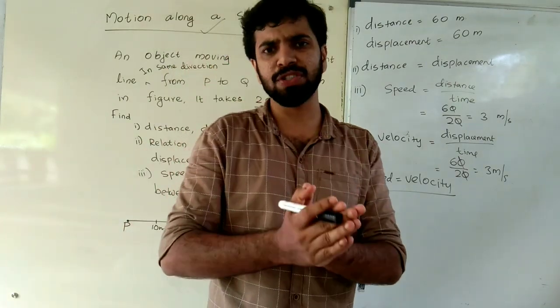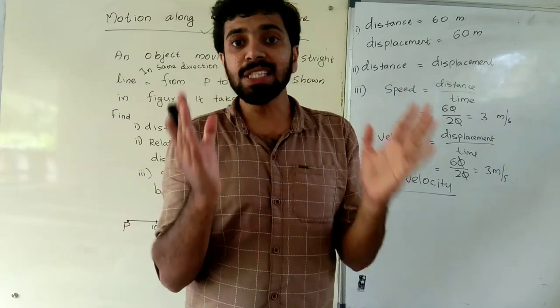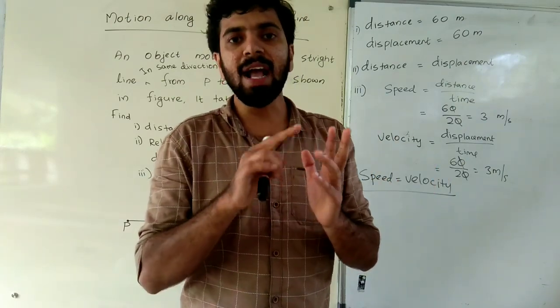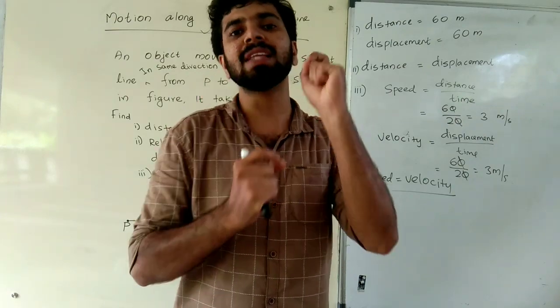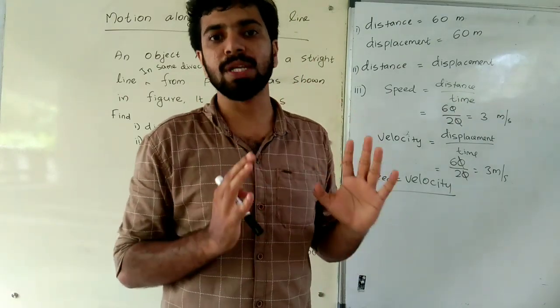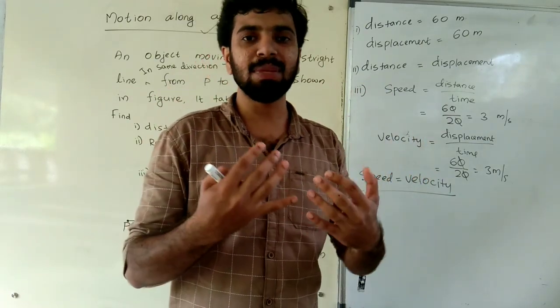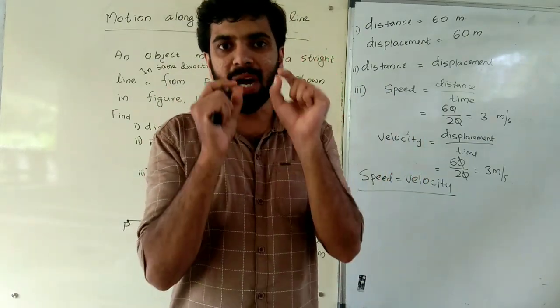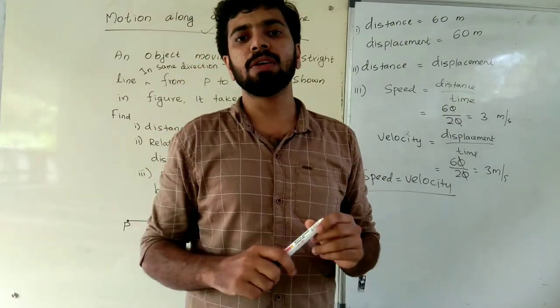Now you have a very simple question to do as homework: write the situation in which speed and velocity become equal. Simple one. You just need to mention that situation. You are not supposed to write examples, but just write what is that situation in which the speed and velocity become equal.